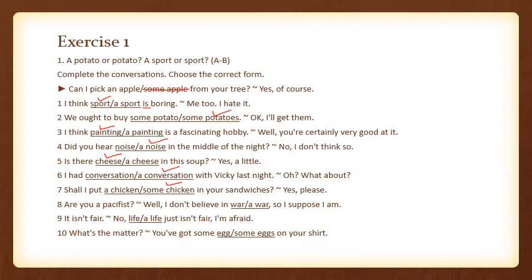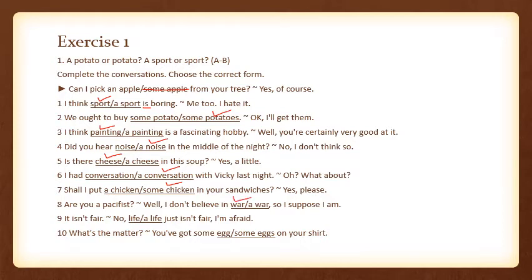Are you a pacifist? Well, I don't believe in war, so I suppose I am. Pacifist is derived from the word pacifier, which means peacekeeping. So, are you a pacifist means are you a person who likes peace? Well, I don't believe in war, so I suppose I am. This person is talking generally about wars here, so we are going to choose war.